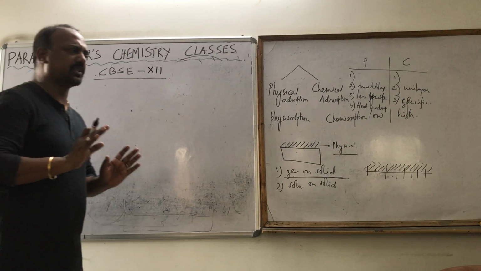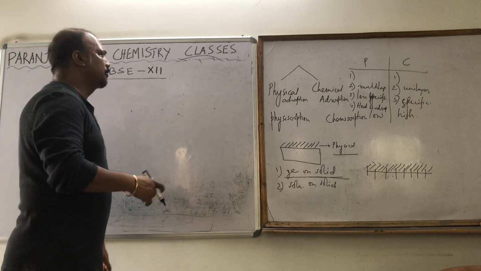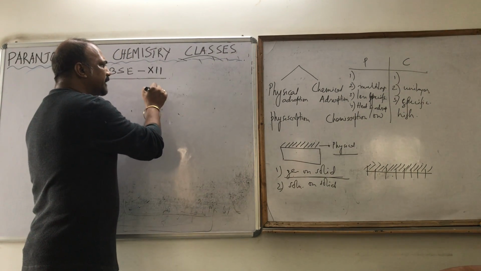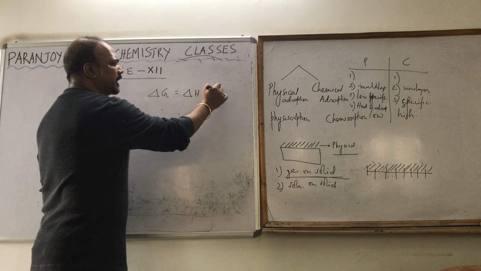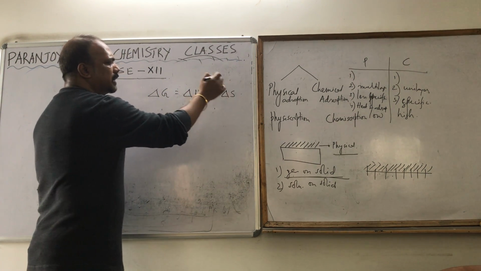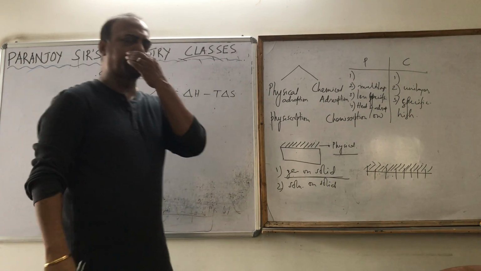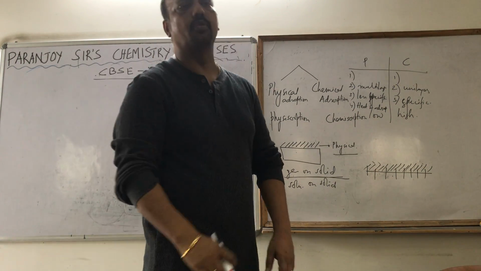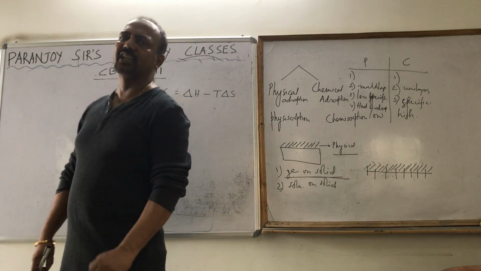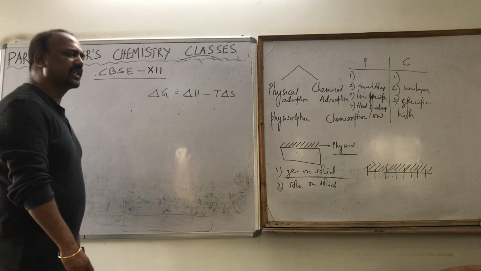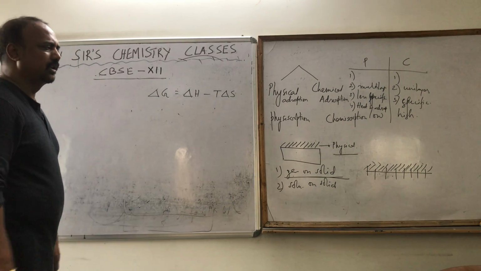Thermodynamically we can show this. Please understand it. We know thermodynamically delta G is equal to delta H minus T delta S. They told that we have to show that it is exothermic, means we have to show that for adsorption the value of delta H is negative. How can I show this?